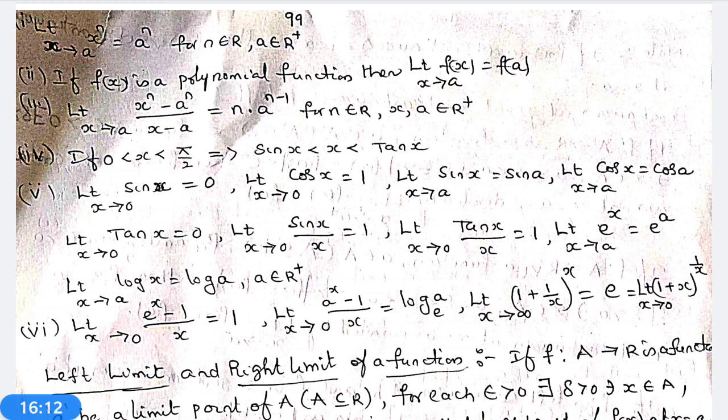Next one. If f(x) is a polynomial function, then limit x tends to a, f(x) is equal to f(a). What is meant by a polynomial function?